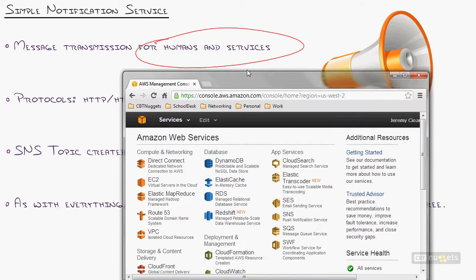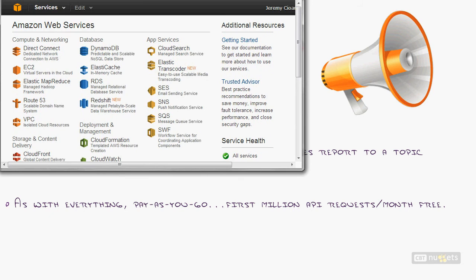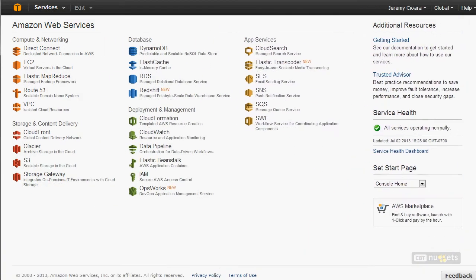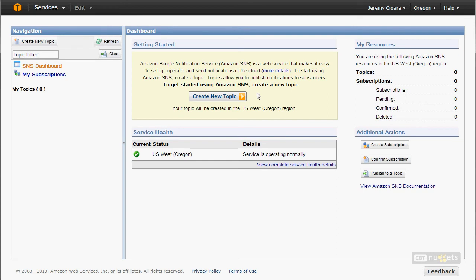Okay, how about that? I'm going to bring over the Amazon Web Services console. Let me just get that to the right size. There we go. And over on the right-hand side of that menu, you can see all the services that we're talking about. Simple email service, simple notification service, and the simple queuing services. So I'm going to click on, let me give you an example of this. Let's say my simple notification service. This is exactly how you configure it.